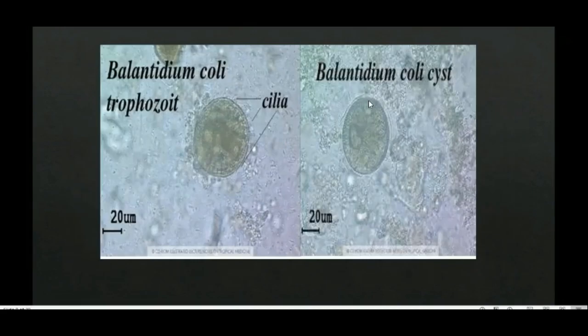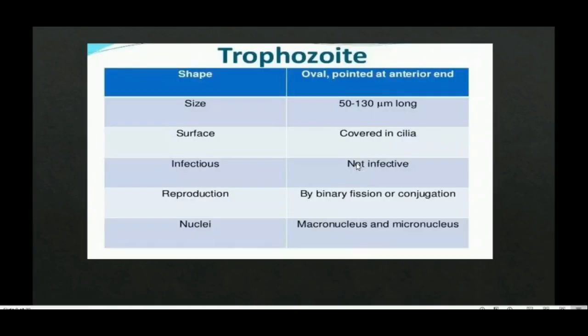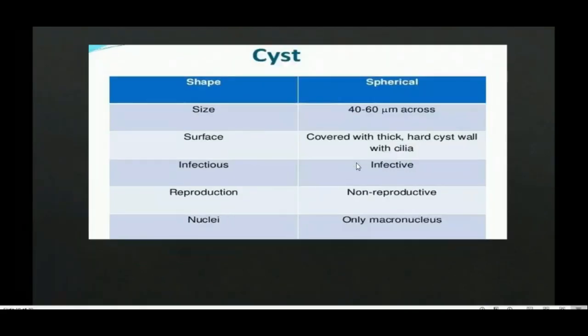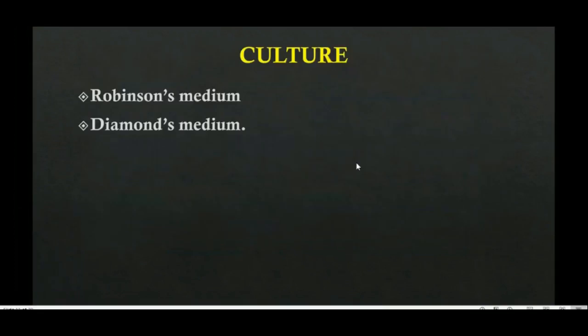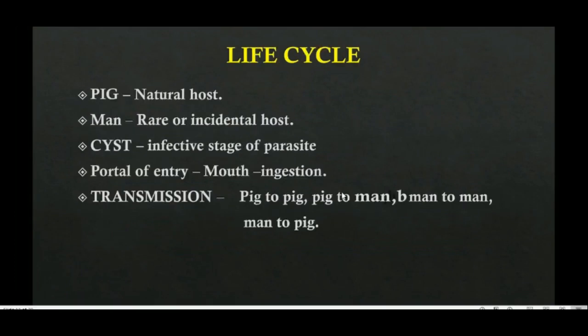So this is a picture of the Balantidium coli trophozoite. This is a trophozoite where it has a cilia. And this is a diagram. There is a picture of the cyst of the Balantidium coli. So here we have seen. So coming to culture அப்படினு பாத்தீங்கன்னா we have got Robinson's medium and we can also use Diamond's medium for cultivation.